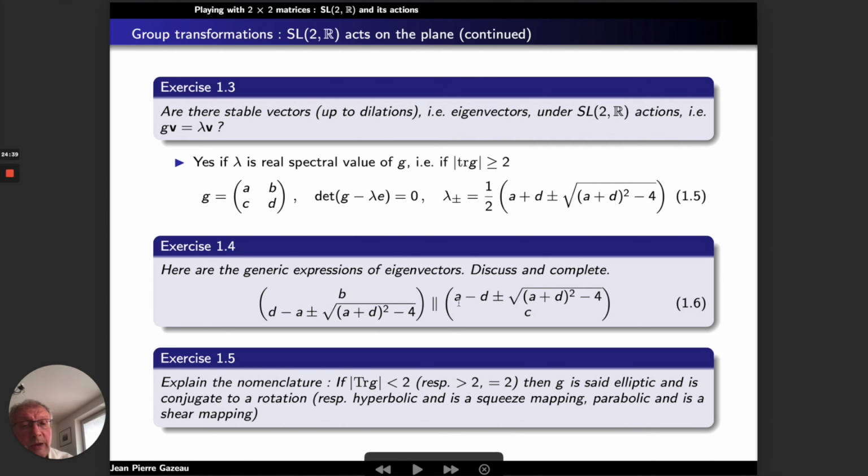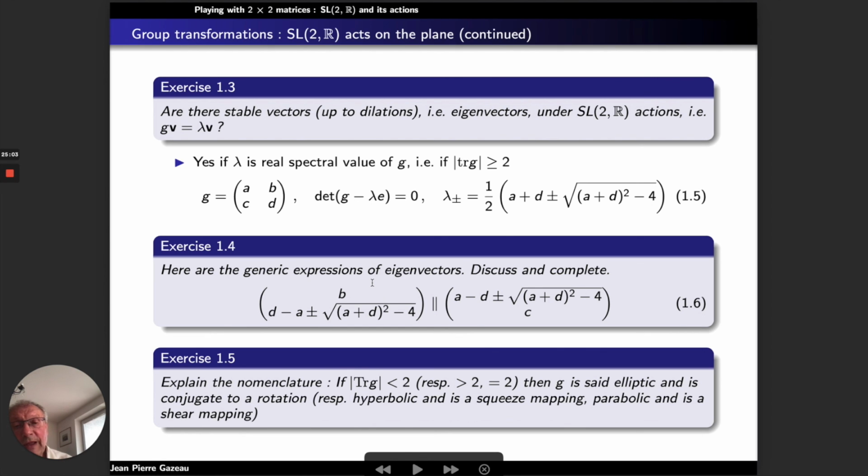So I recommend going through this exercise where we have to establish equation 1.6. Here you have the symbol parallel. Two possible spectral eigenvectors, plus 1 for plus, minus 1 for minus.